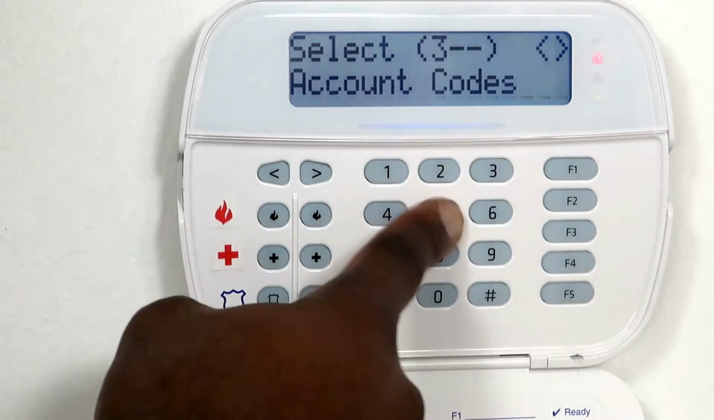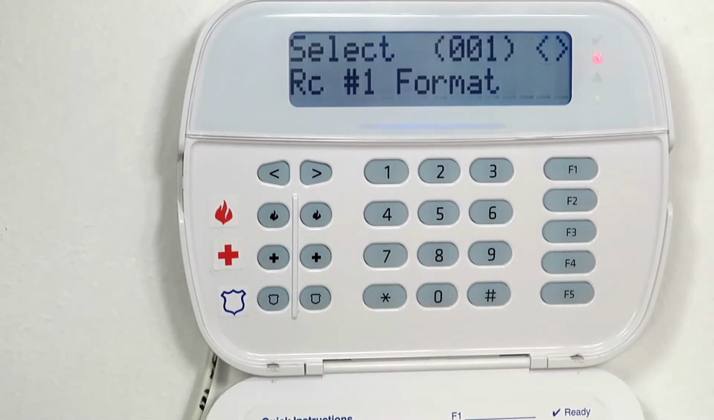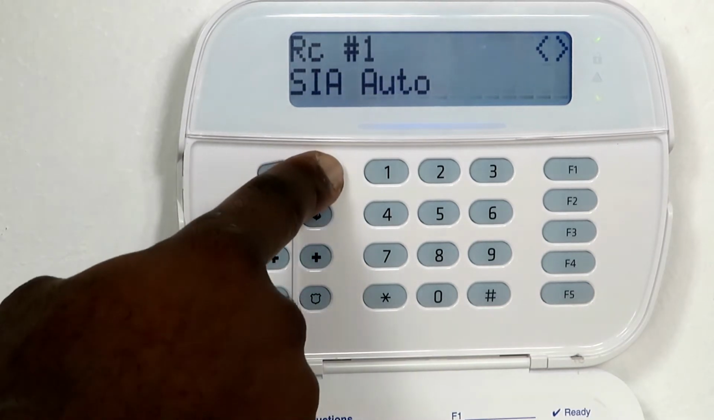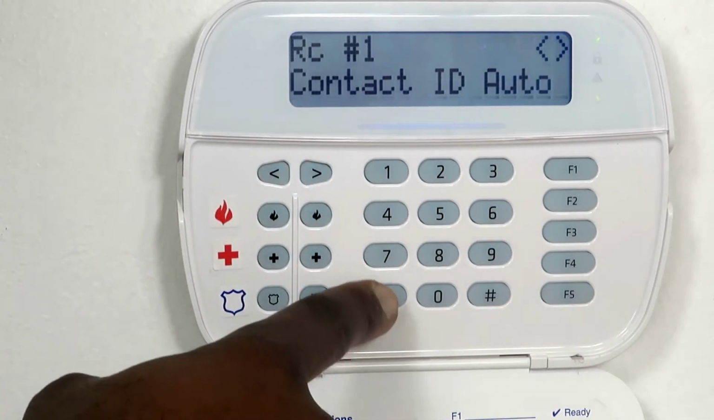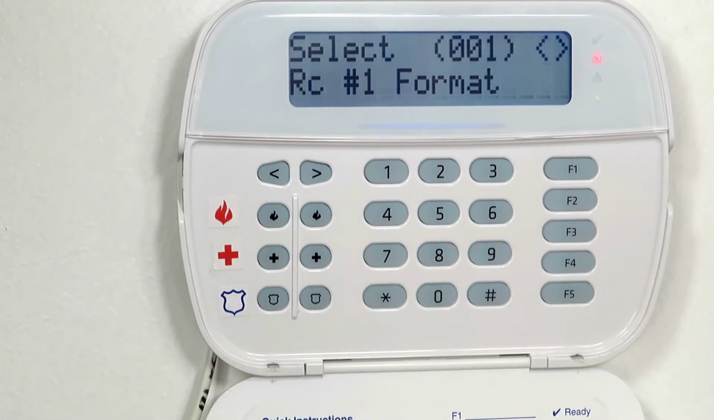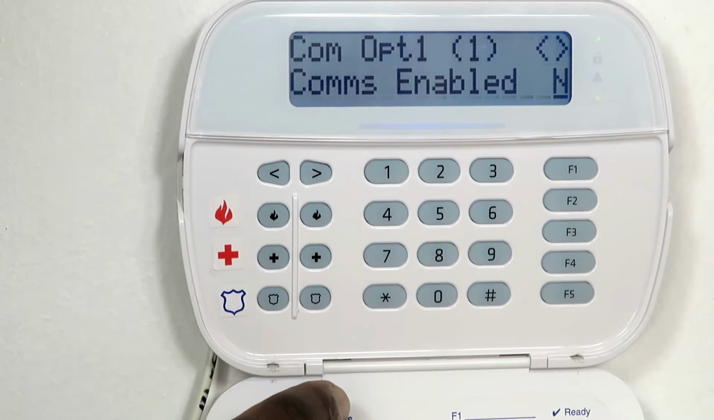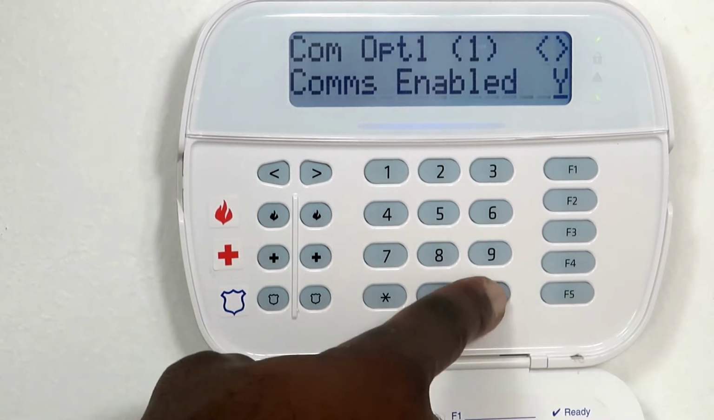Enter 350. Press the asterisk key to go to the communicator format options. Make sure that it is set to Contact ID Auto. If not, use the right arrow key and press the asterisk key to save. Press the hash key to return to the main programming menu. Enter 380 and enable communications by pressing the asterisk key. Make sure a Y appears, meaning it's enabled. Press the hash key to return to the main programming menu.